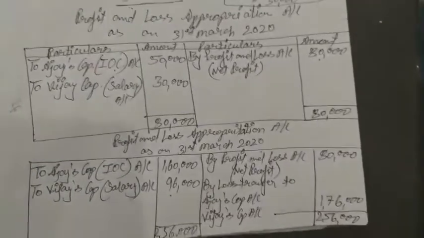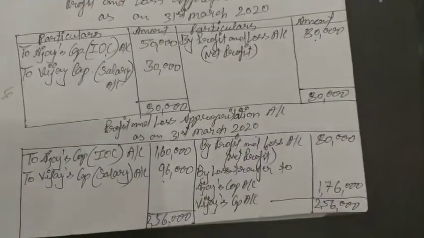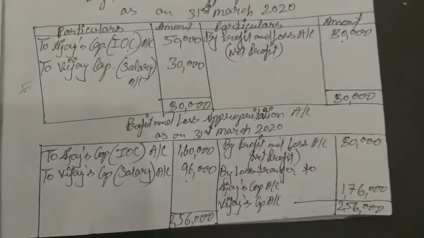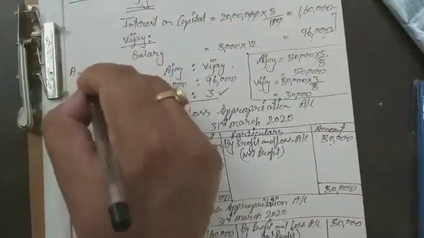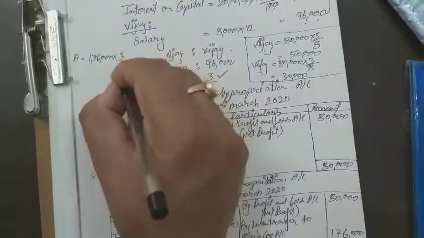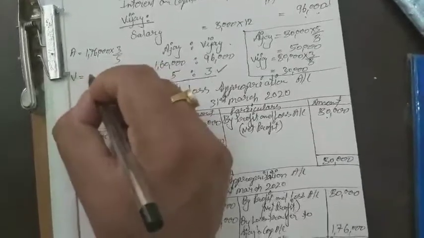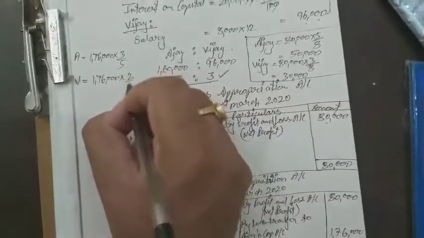So if we are distributing this according to 3:2, the amount will be, for Ajay, 1,76,000 multiplied by 3/5, and for Vijay, 1,76,000 multiplied by 2/5.